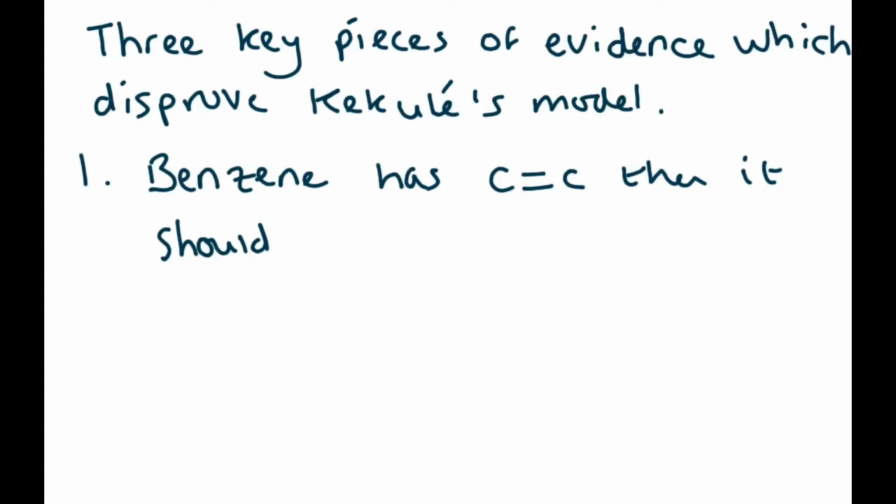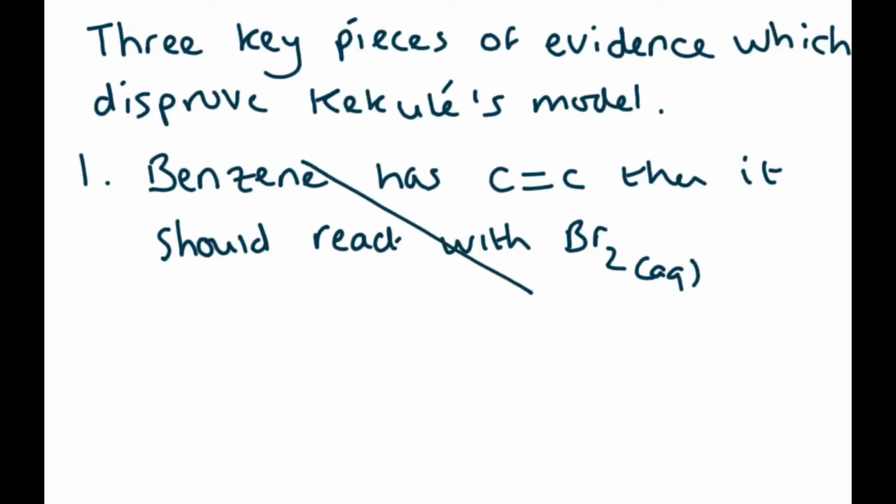It decolorizes the orange bromine water. So when they tested benzene, they found that benzene does not react with bromine water, does not decolorize bromine water.